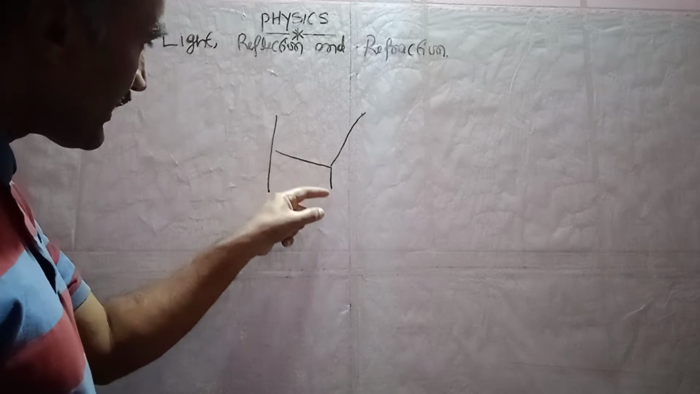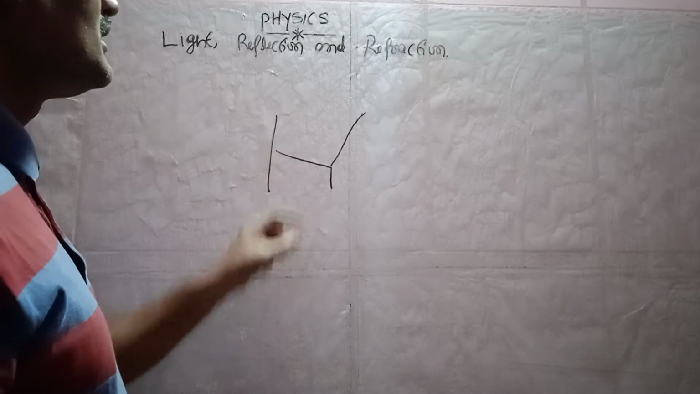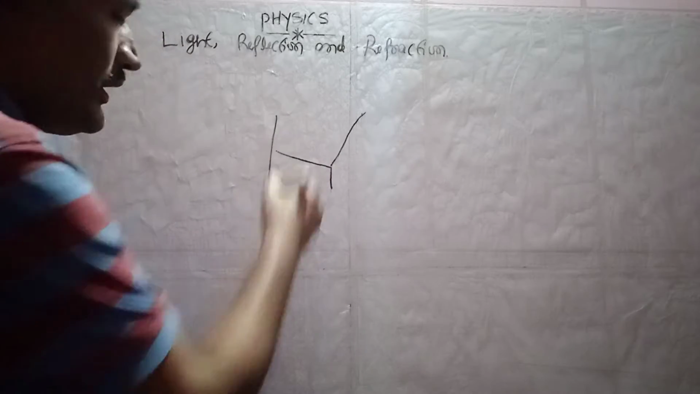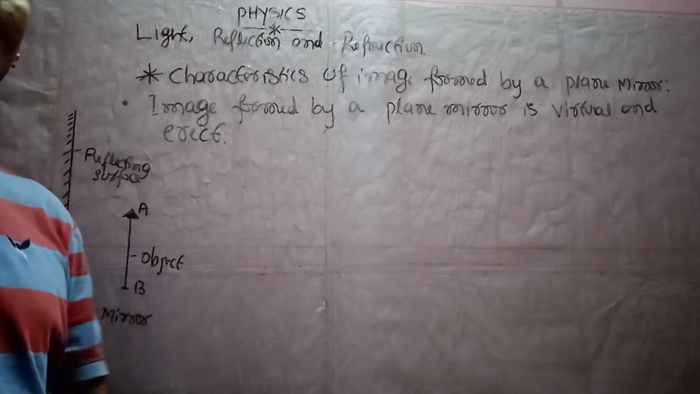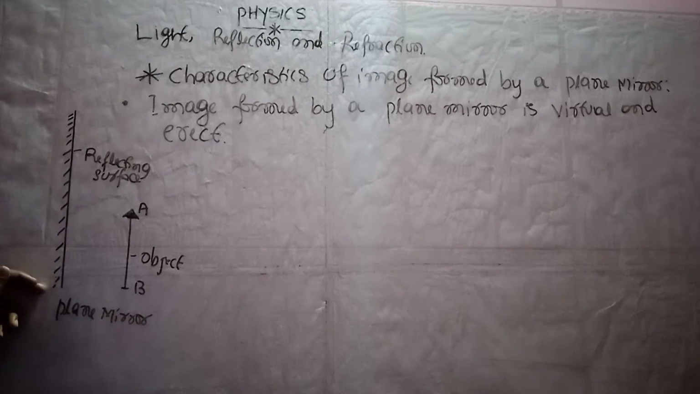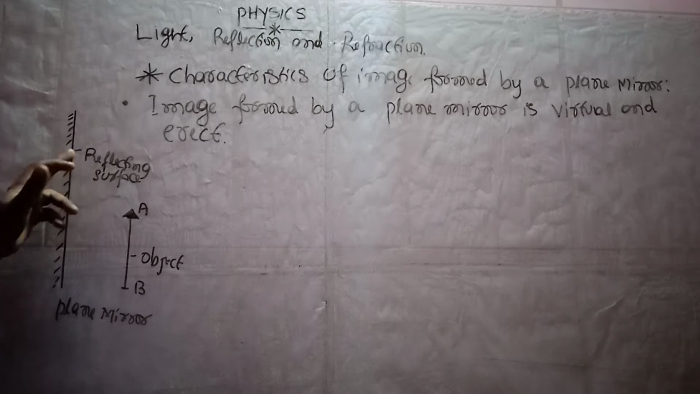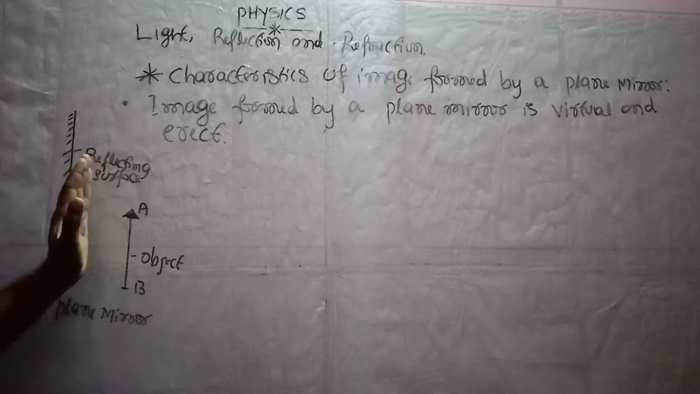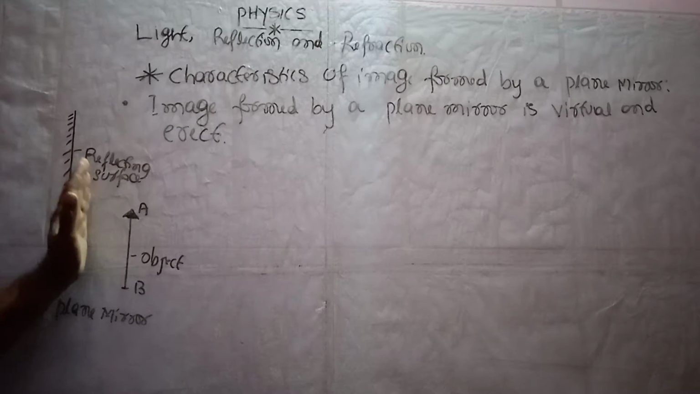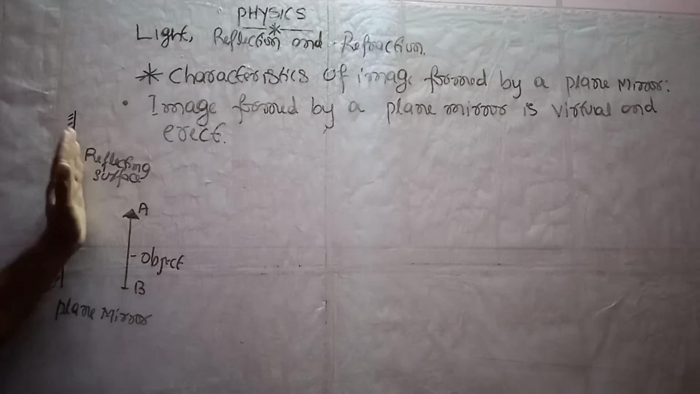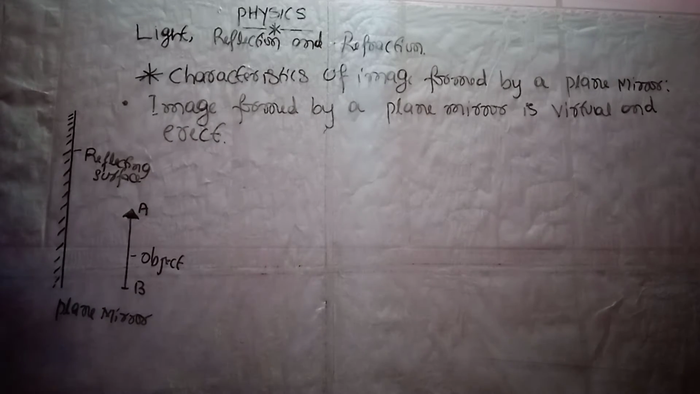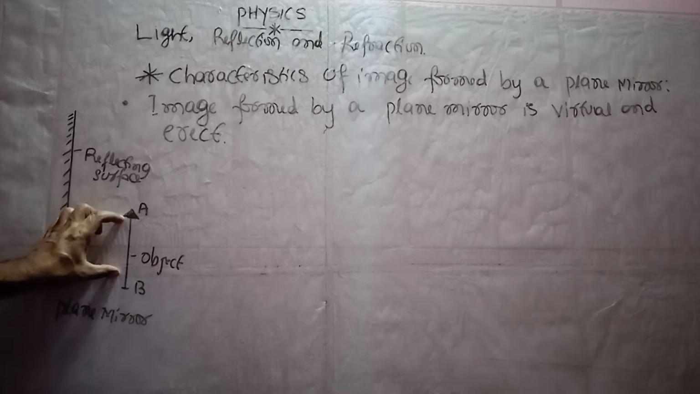And what are the characteristics of this image formed in a plane mirror? Let us see one by one. Let us take, dear student, one plane mirror. Imagine it is one plane mirror, and this is the reflecting surface of the plane mirror, and this is the non-reflecting surface. Whatever image we see, we see here only, and this part only will reflect the light rays. So imagine that I have kept one object AB like this.